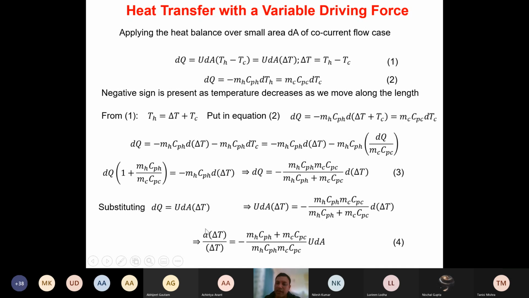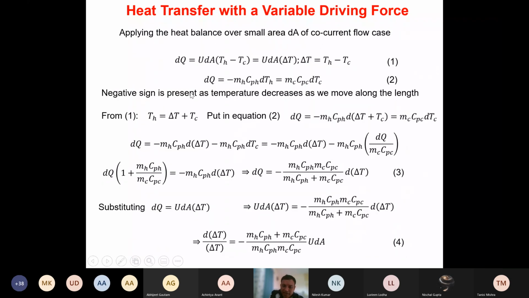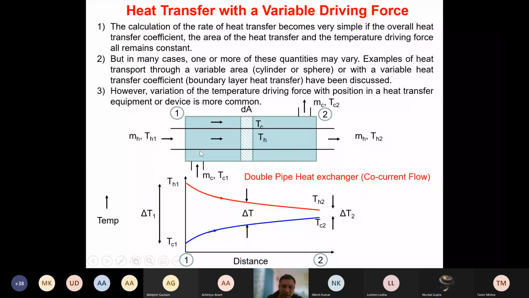Okay, and UDA we have taken it on the right hand side. So we have obtained equation number 4. Now equation number 4 we can integrate between delta T1 and delta T2. Remember that this delta T is varying. Remember, temperature difference, this delta T is varying from end 1 to end 2, isn't it? Correct. So we are integrating this particular equation with respect to the limits.